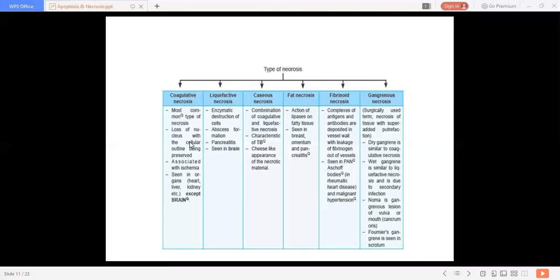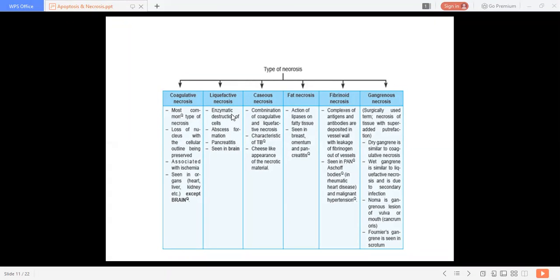Primarily, as the primary change, there is loss of the nucleus while the cellular outline is preserved. And whenever the necrosis becomes severe, the boundaries also fade from your eyesight. Coagulative necrosis is always associated with ischemia, and liquefactive necrosis is always associated with very high enzymatic activity.